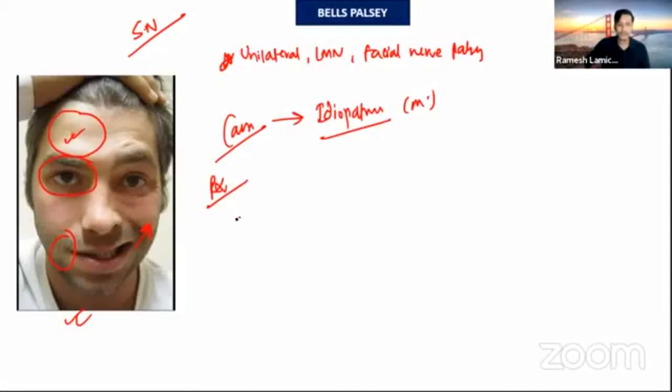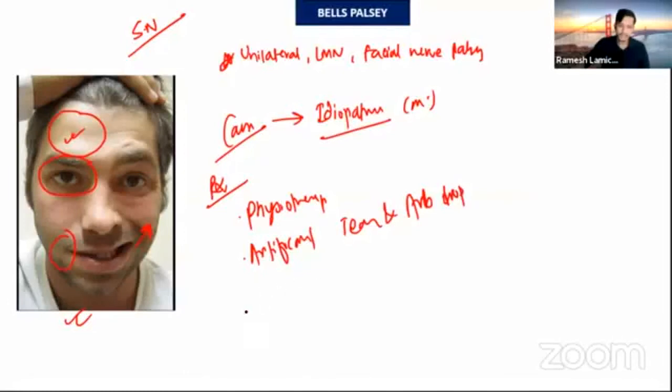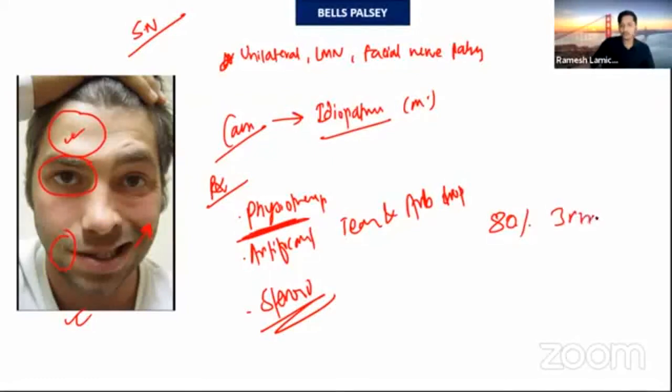For the treatment part, physiotherapy, artificial tear, antibiotic drop, and steroid. Physiotherapy is an important one. 80% of patients within about 3 months will have complete resolution. So physiotherapy, prednisolone, artificial tear and antibiotic drop are the treatment for Bell's palsy. Now let's move on to paraplegia.